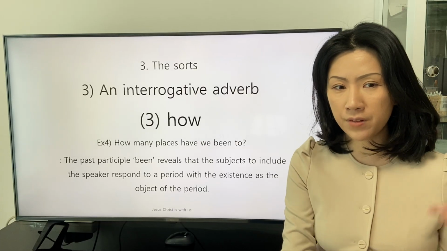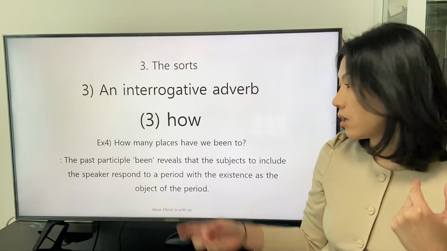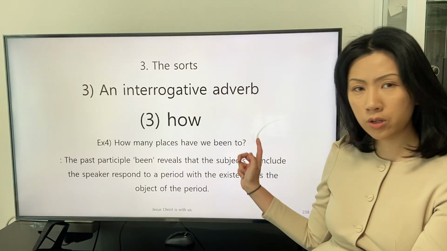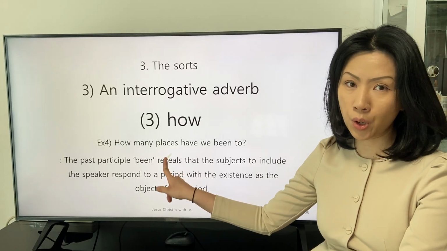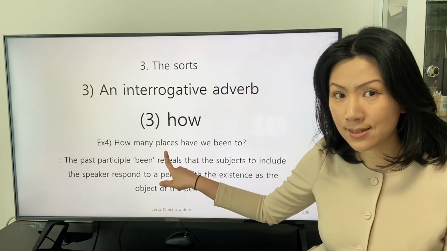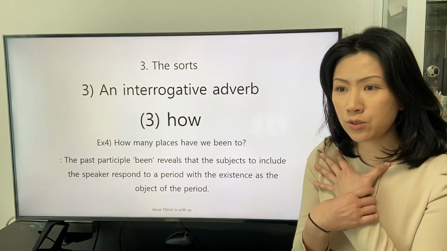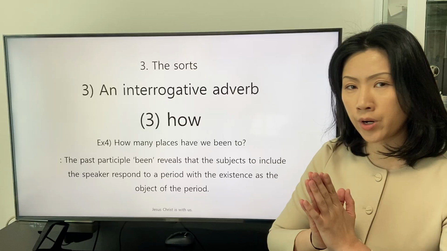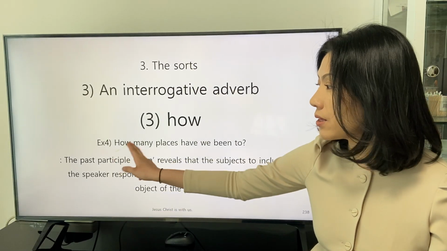During the period of the experience, the subject, who just exists during the period, has an orientation to some places, and the speaker intends to know about the magnitude of the places as the object of the preposition to, while the speaker specifies the definition of the determiner many by the interrogative adverb how.